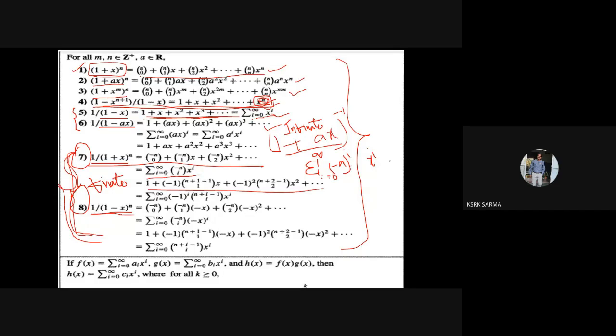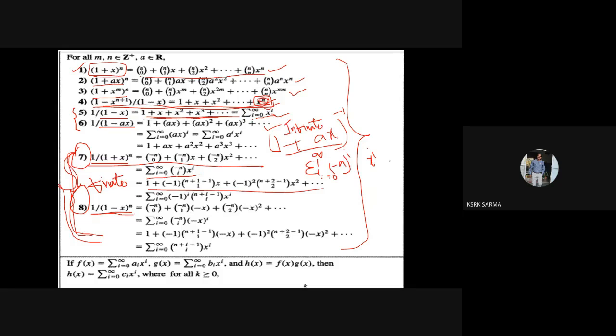So the generating function for the finite series of (1 plus x) whole power minus n can be written as sigma i equal to 0 to infinity minus n ci into x power i, or we can say minus n cr into x power r. So minus n cr can be written as n plus r minus 1 cr into x power r. So like that. Same thing, (1 minus x) whole power minus n.